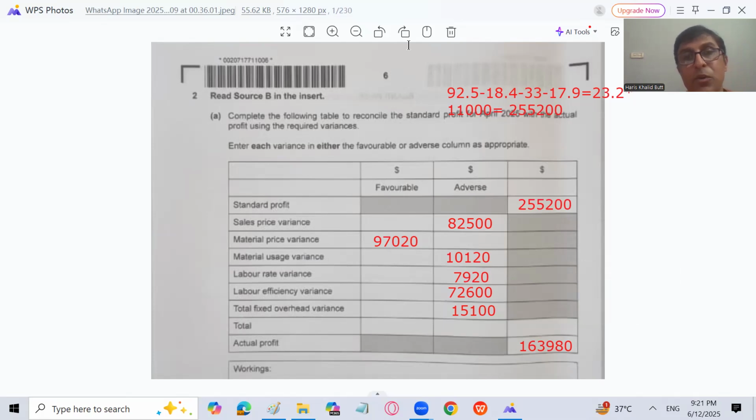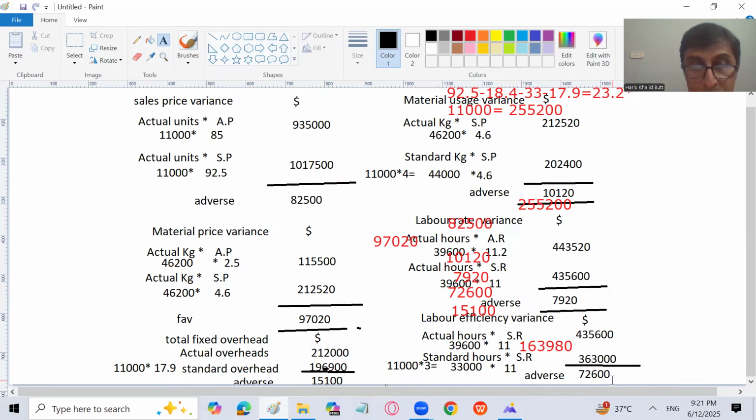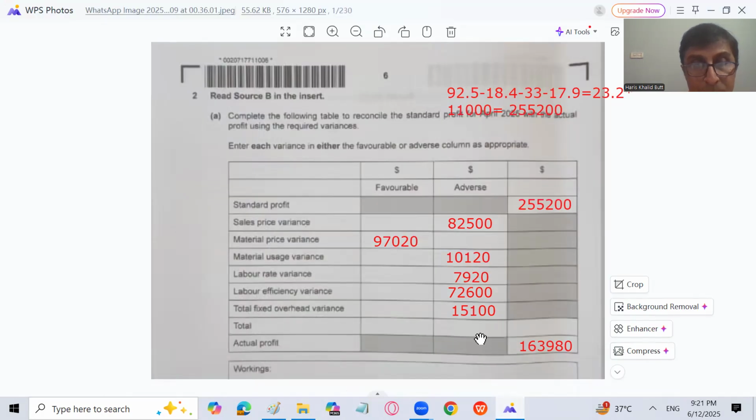It is given as fixed overhead total variance, so we are using the total fixed overhead variance rather than distributing it into its categories, expenditure and volume. Total fixed overhead is 15,100 adverse. So I've used the same scenario, and now I can calculate the reconciliation from the flex profit to the actual profit.